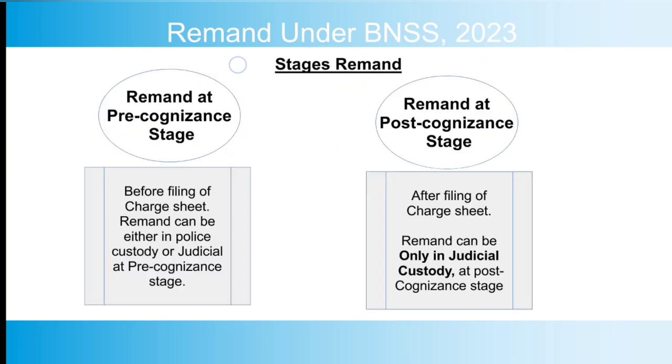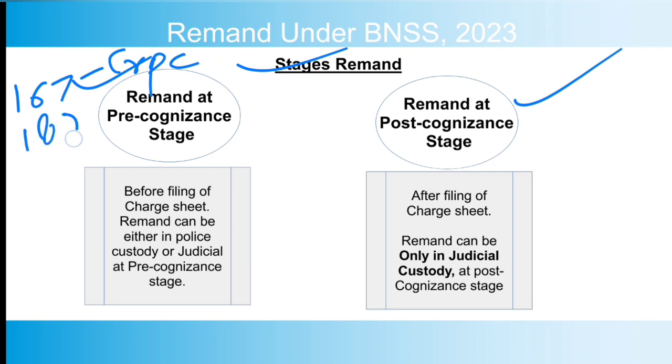Now, as I mentioned, there are two stages of remand: remand at pre-cognizance stage and remand at post-cognizance stage. The pre-cognizance stage is provided under section 167 of CRPC and 187 of the Bharatiya Nagarik Suraksha Sanhita, which has now been enforced from 1st of July 2024. So 187 provides for remand. Earlier in CRPC, 167 was the same provision for remanding the accused either to police custody or judicial custody. Generally, the remand at pre-cognizance stage is before filing of the charge sheet.